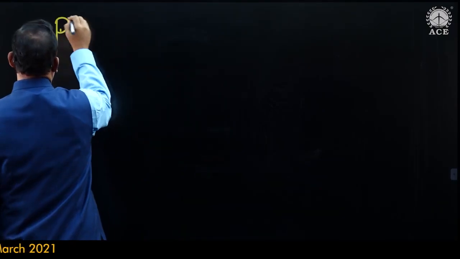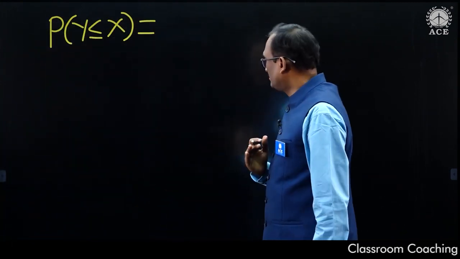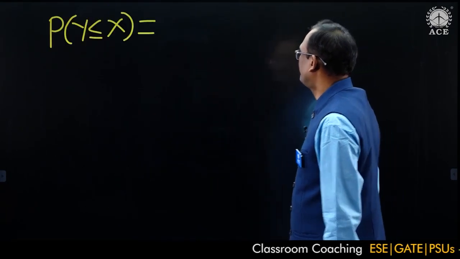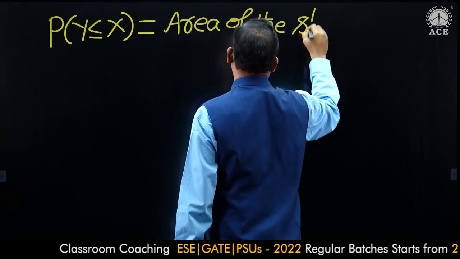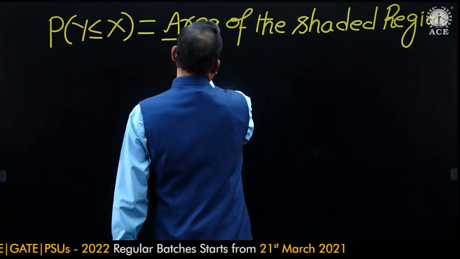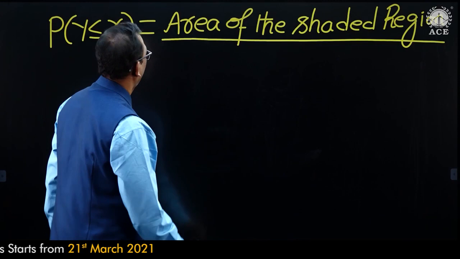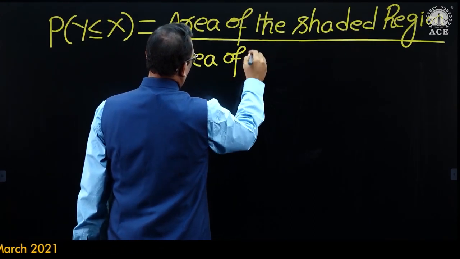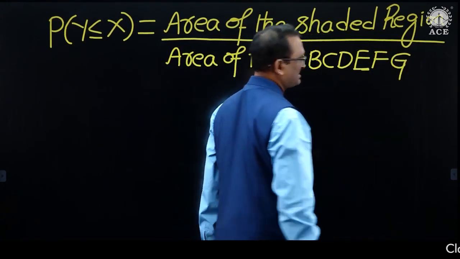The probability of y less than or equal to x is the area of the shaded region divided by the total area, which is the area of the rectangle ABCDEFG.